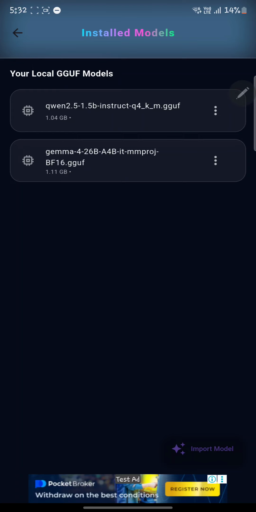Also, notice that the fact that you can download it, the fact that the memory footprint is small, does not mean it will work with your device. There are specifications. So this one doesn't work on this device, but you can see I have two models. The most tested one still remains Qwen.